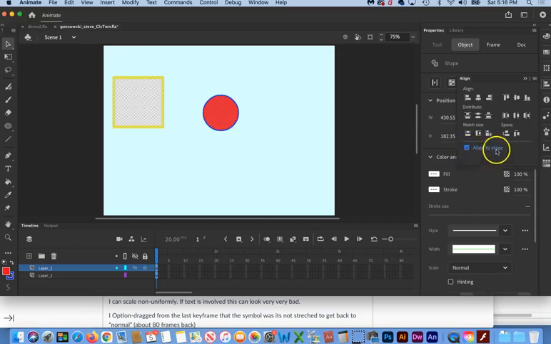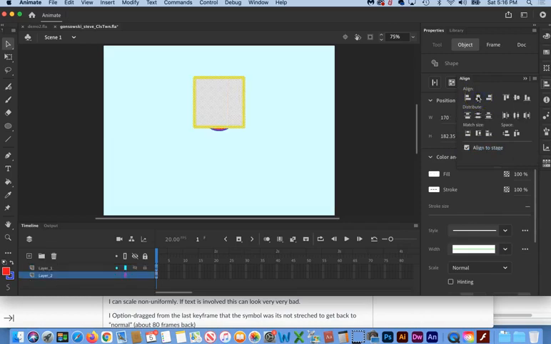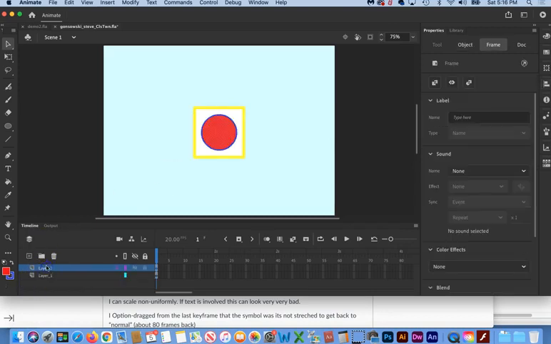It keeps the stage in mind when it's aligning things. So if you don't want that to happen, you simply uncheck it. But in this case, we're going to click Align Horizontal Center, and then over here Align Vertical Center. You can see we still have the problem where the circle is underneath, but we can fix that easily by taking the layer and moving it up above.